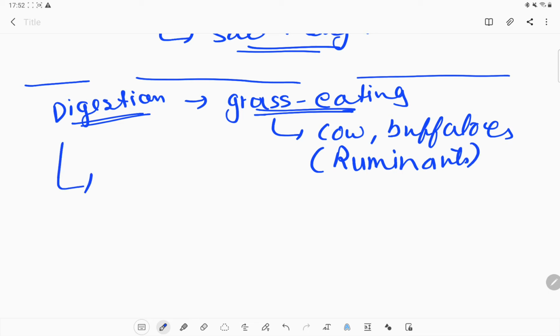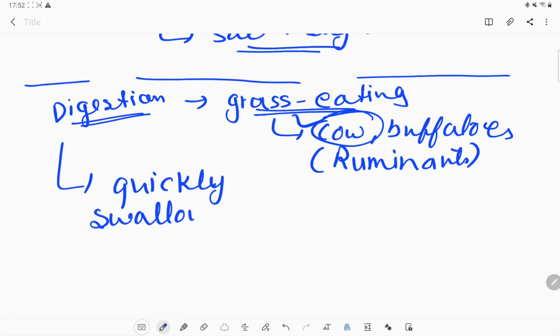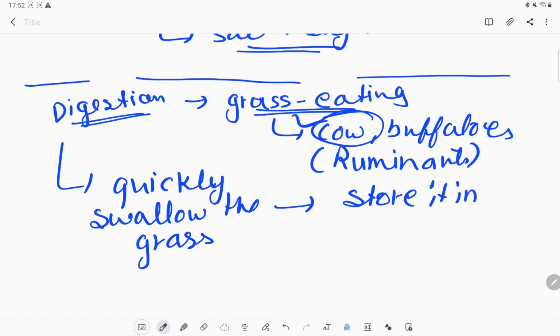Normally a cow quickly swallows all the grass. Okay, now what happens next? It stores it in a part present in their stomach, known as the rumen.